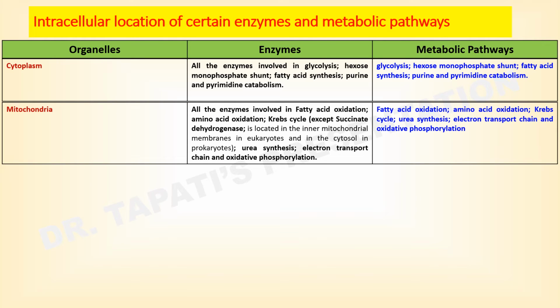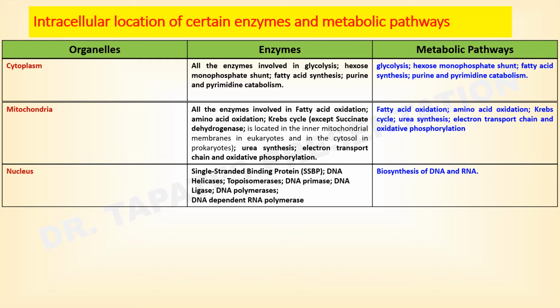In mitochondria, the metabolic pathways are fatty acid oxidation, amino acid oxidation, Krebs cycle, urea synthesis, electron transport chain, and oxidative phosphorylation. So all the enzymes involved in these metabolic pathways are present there, except in the case of the Krebs cycle, where succinate dehydrogenase is located in the inner mitochondrial membrane in eukaryotes and in the cytosol in prokaryotes. Inside the nucleus, biosynthesis of DNA and RNA occurs. So in that case, all the enzymes involved in biosynthesis of DNA and RNA are present inside the nucleus.